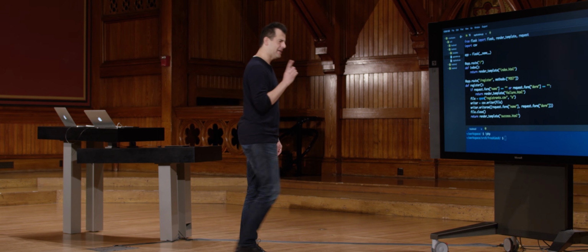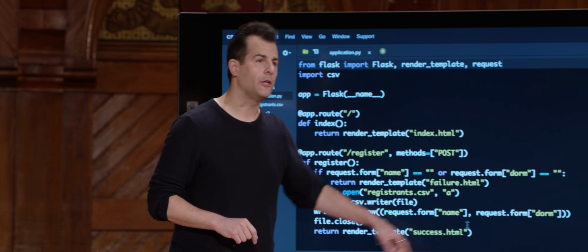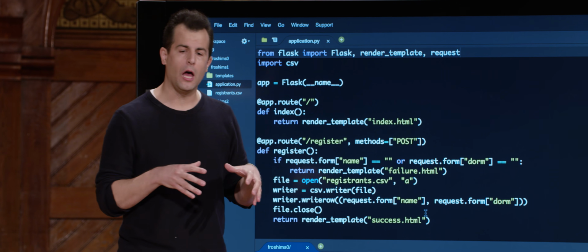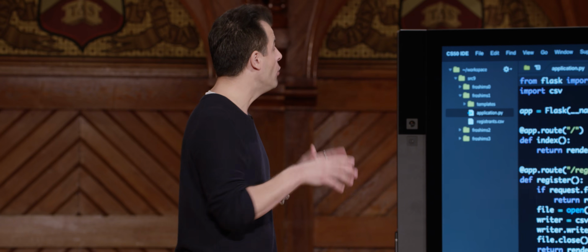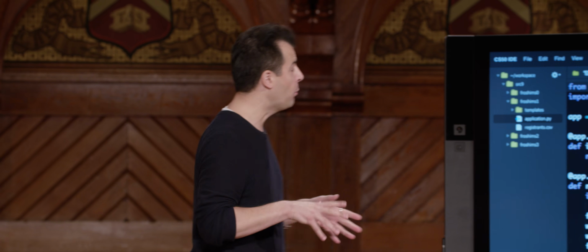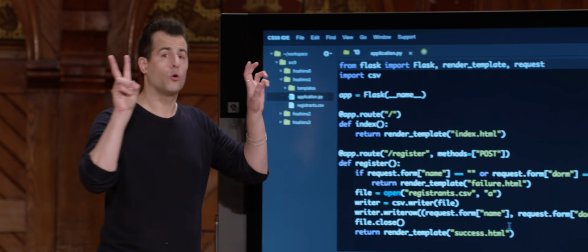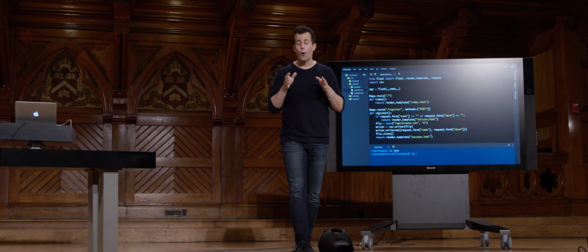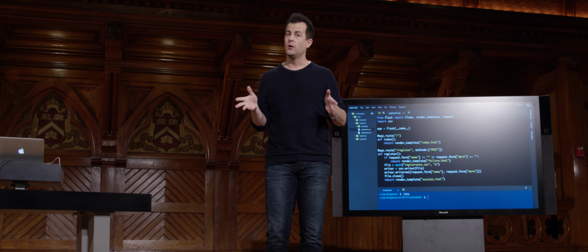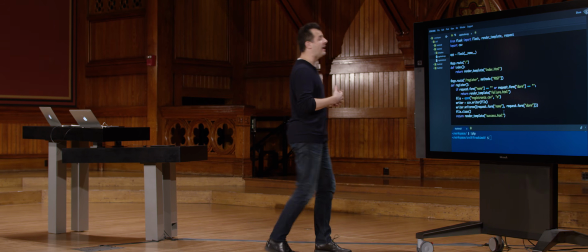If I instead accidentally did w for writing, you might think that's correct, but every time you use quote unquote w, you're going to write out a new file. Which is to say if 100 students registered for some intramural sport via this web app and I was using quote unquote w, I would keep clobbering or overwriting the file such that only the most recently registered student would appear in this file. So we want quote unquote a for append.